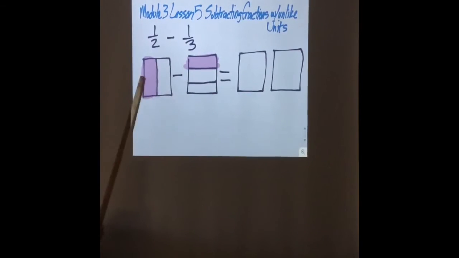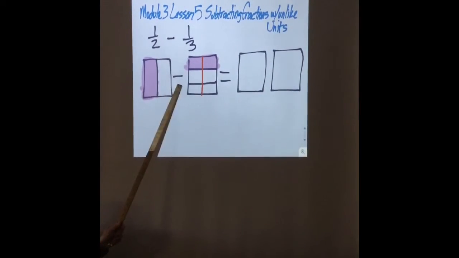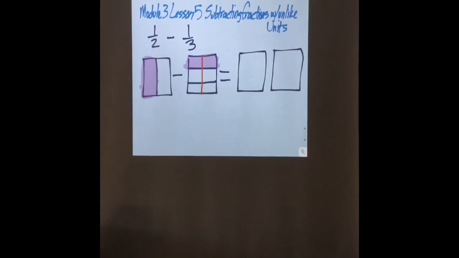So what am I going to have to do to make these the same? I'm going to have to draw one vertical line from our half in the third, right? I'm going to change my color so you can see where it is, okay? And then what am I going to do on this side? I'm going to draw my third lines, right? It's like these lines right here. They're just drawn right over there.